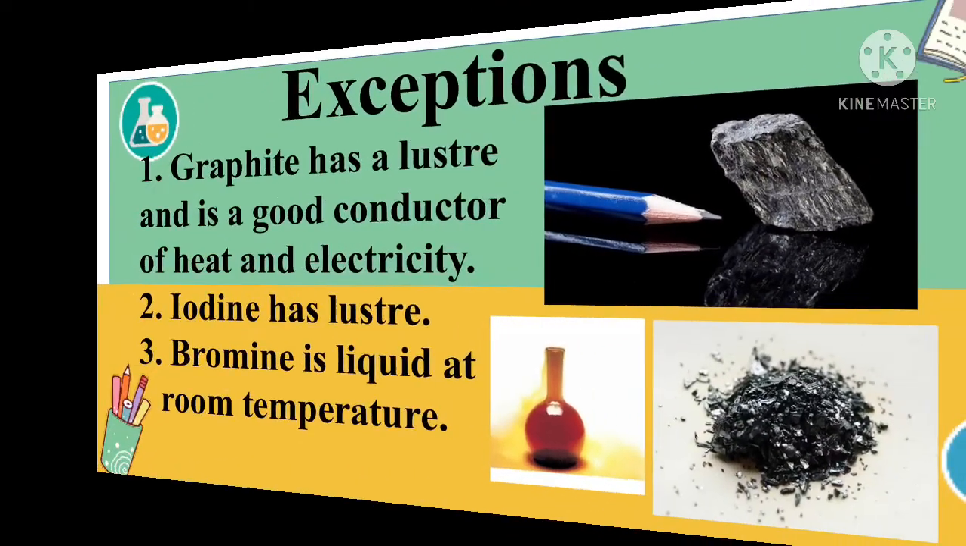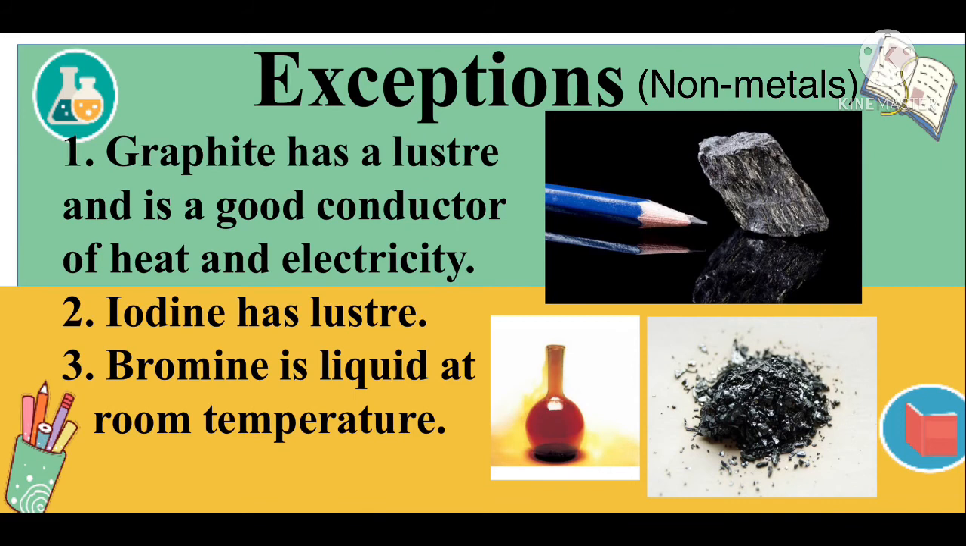Next we will see the exceptional cases in case of non-metals. First one is graphite, which has a luster and is a good conductor of heat and electricity, but these are properties of metals, not non-metals. So this is an exceptional case. Second, iodine has luster, but non-metals are dull in nature. Next, bromine is liquid at room temperature, but non-metals are solids and gases at room temperature.